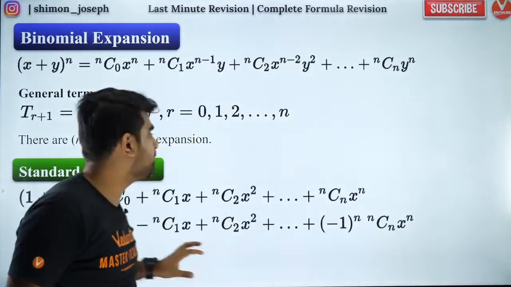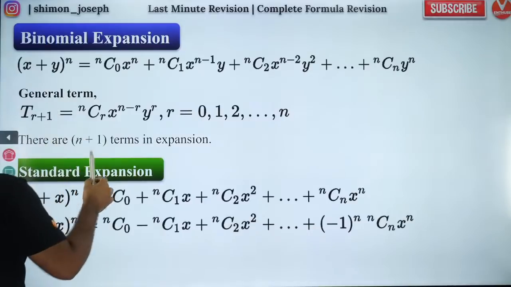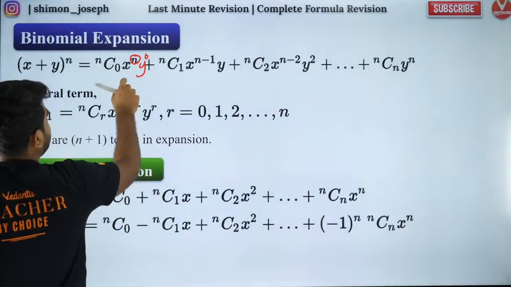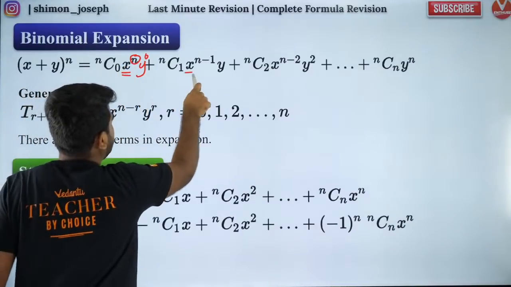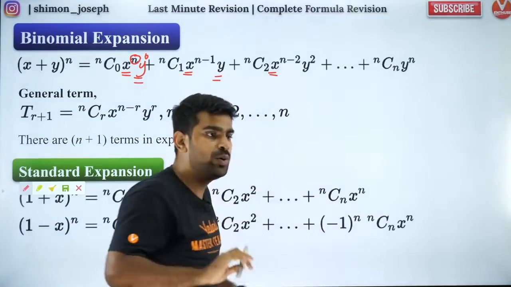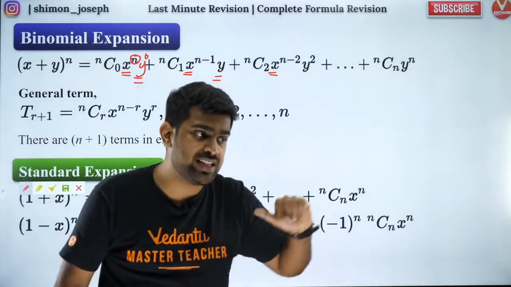How do you remember that? You start from nC0, the power of x will be highest and power of y will be lowest. Now you see x power will keep reducing, y power will keep increasing. That's how you remember it. You will never forget it. Did you like that? Amazing, right?